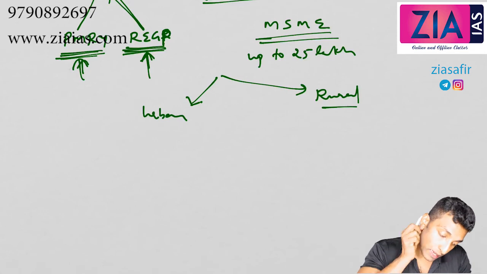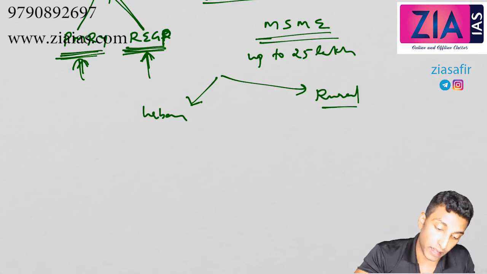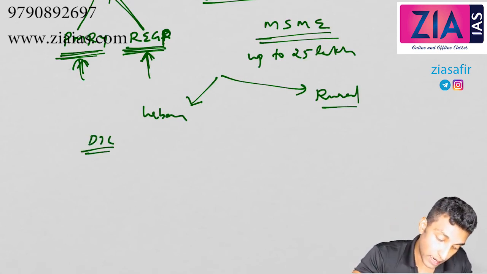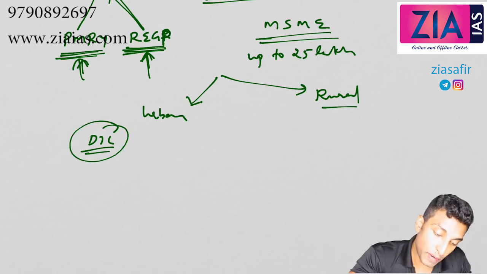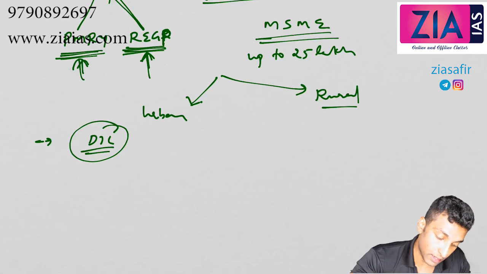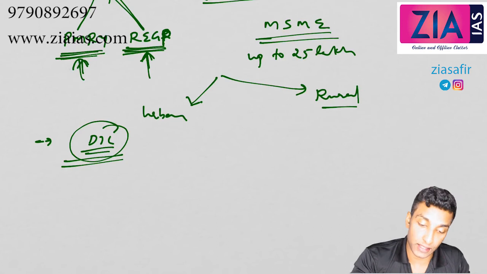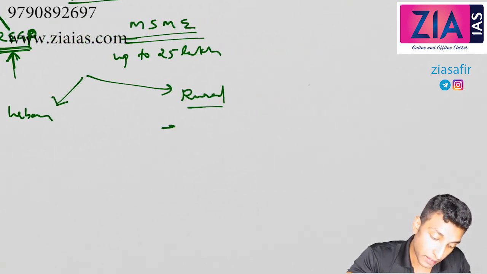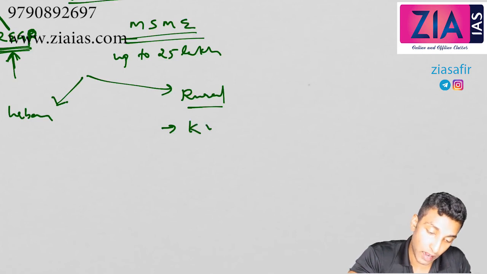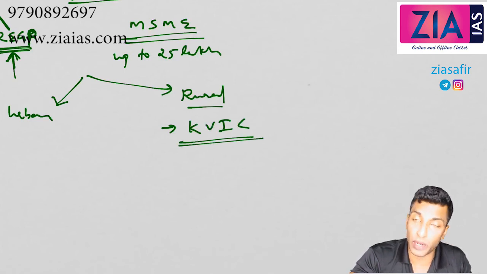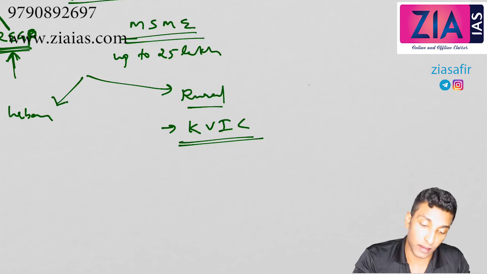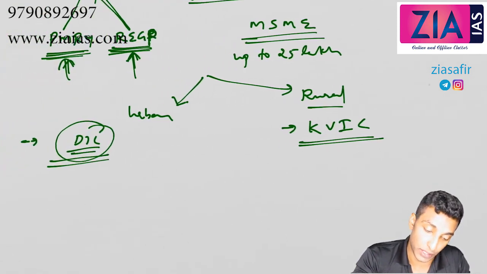In case of urban, who's implementing this? DIC, District Industrial Centers. Implementing agency is DIC, District Industrial Center. So training, assistance, etc. will be provided by the District Industrial Center. In case of rural, the implementation is by Khadi and Village Industries Commission. So I hope you can write it down completely. Khadi and Village Industries Commission.